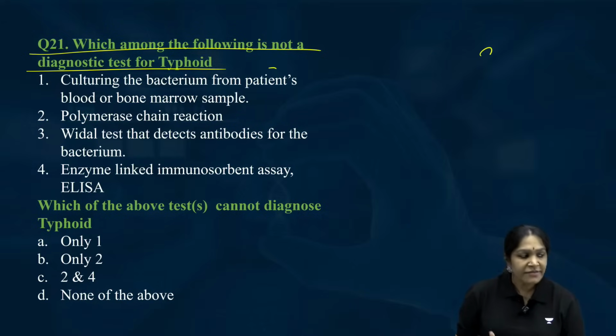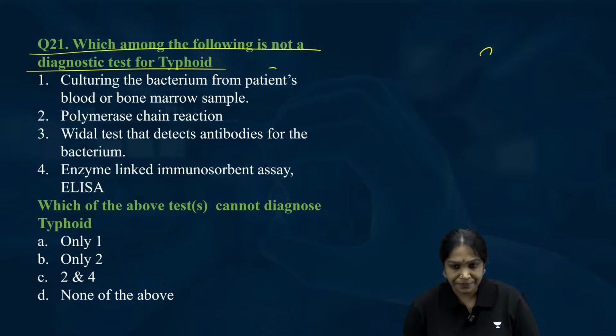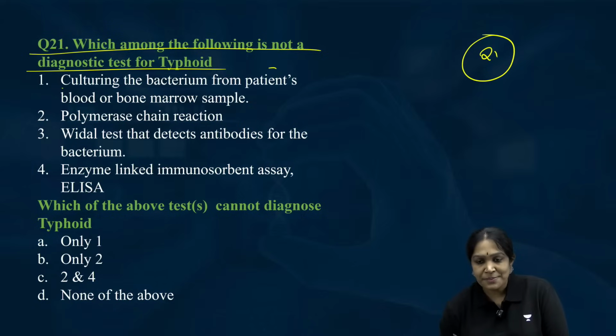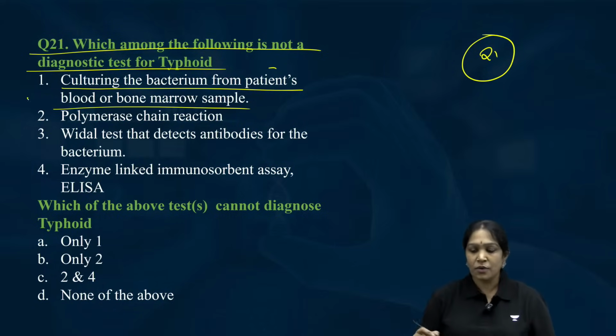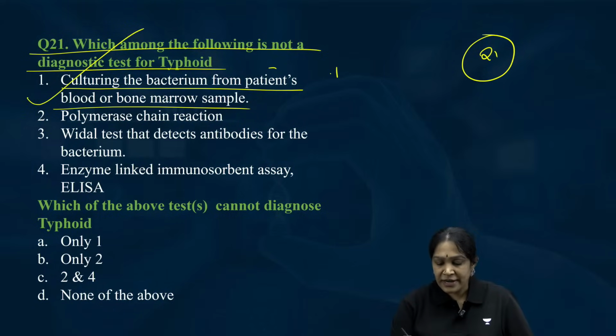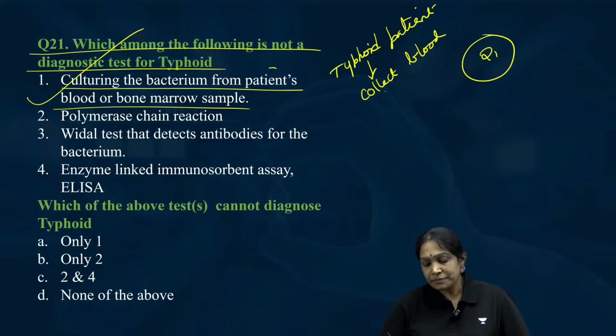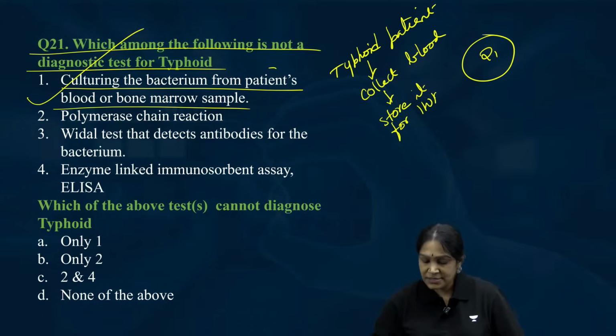How can we diagnose typhoid? Culturing the bacterium from the patient's blood? Yes, correct. See, there is a typhoid patient. Collect the blood. Store it for 1 week. Then what happens?